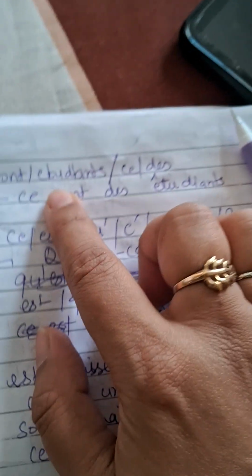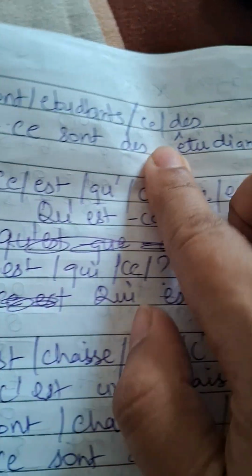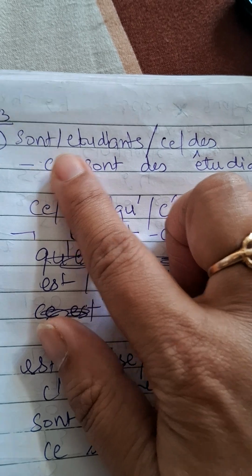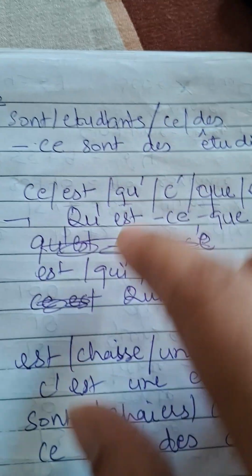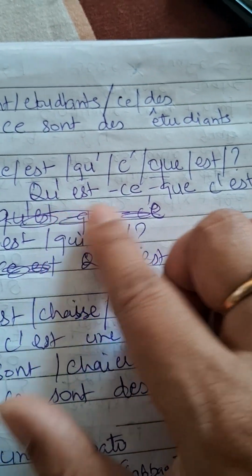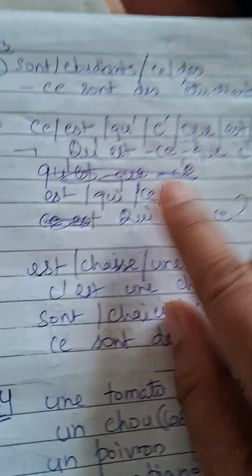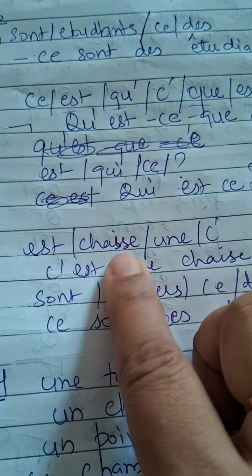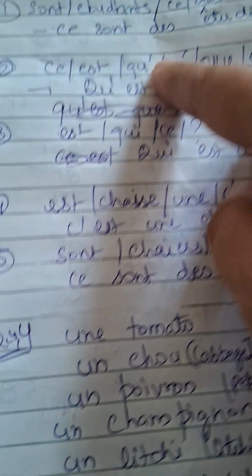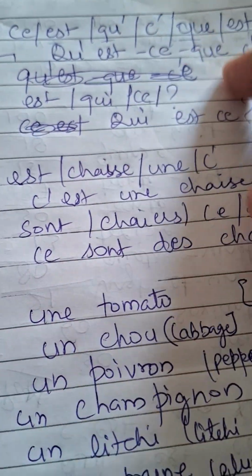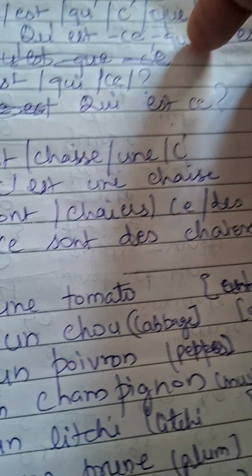Now arrange these words. Ce sont des étudiants. See this. So ce sont des étudiants. So basically with "ce" comes "sont", then "des" comes, and then the noun comes. So "qu'est-ce que c'est"? Ce sont des chaises. These are chairs. Okay, now "c'est une chaise", this is a chair. Now here it is plural, so "ce sont des chaises".